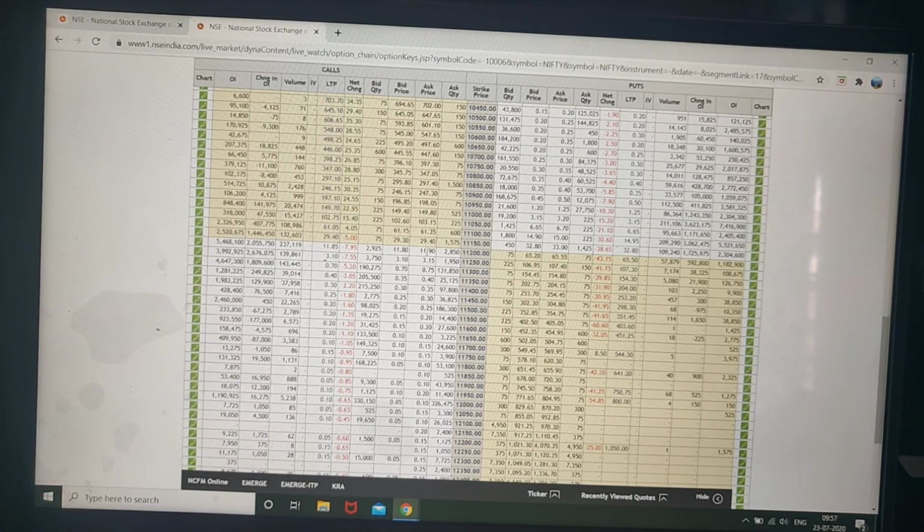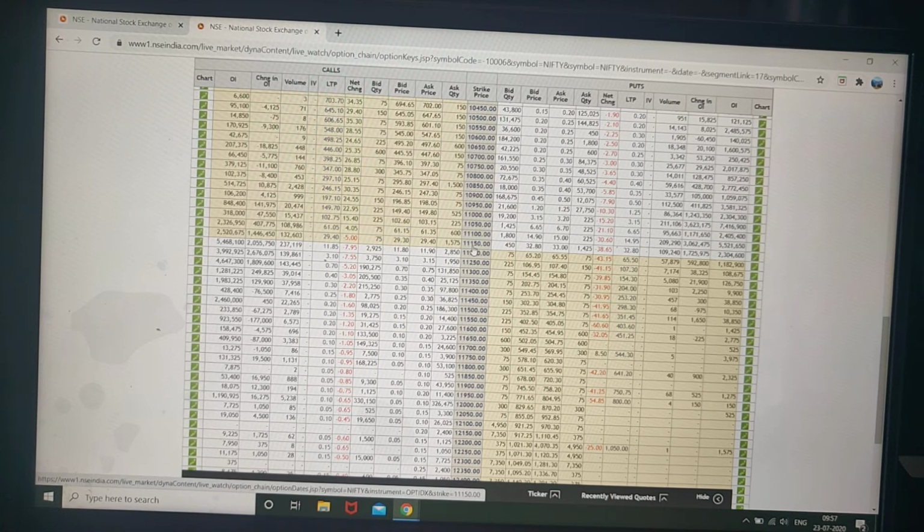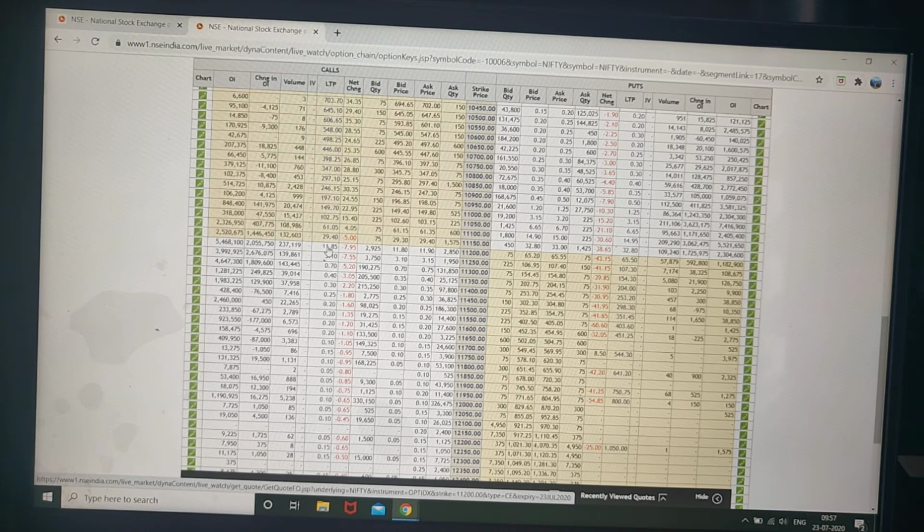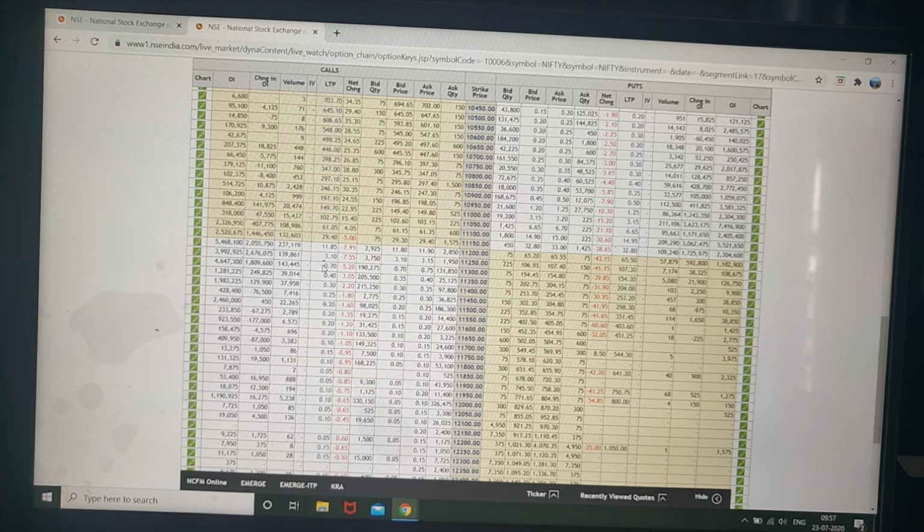In case of a call, this is for the 11150 strike price. This is the call price. This is the out of the money call price. See, there is some decrease, and after that there is a great reduction, because today is the expiry. So it is likely that the price will stay in this range.